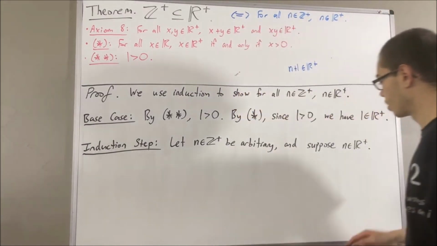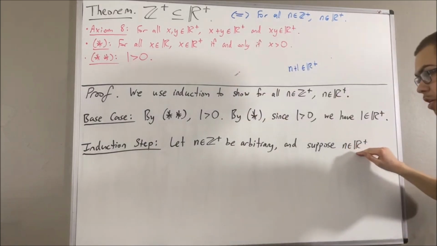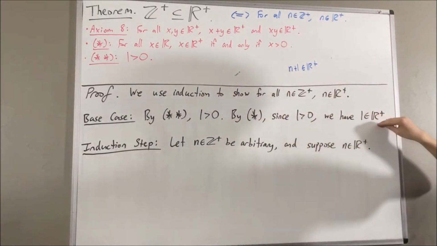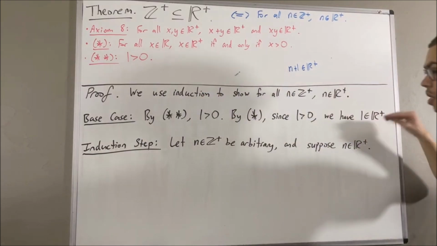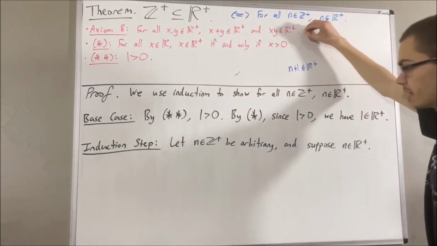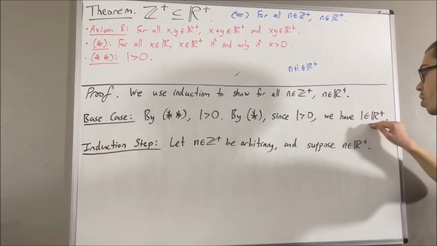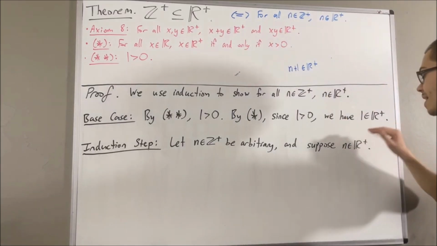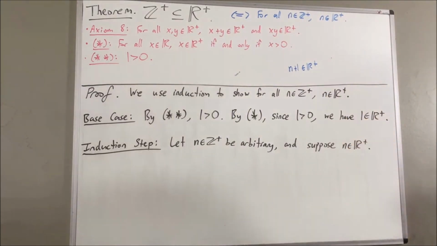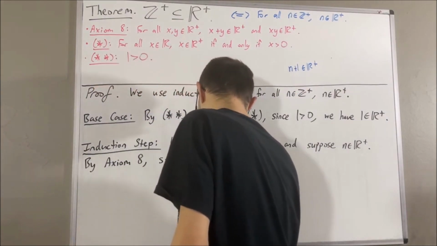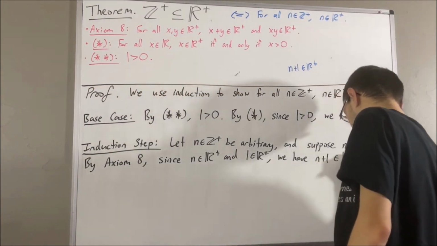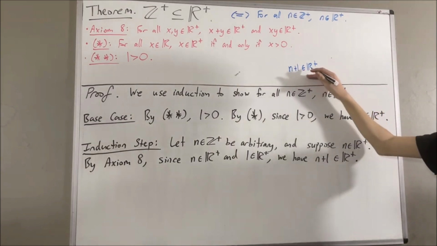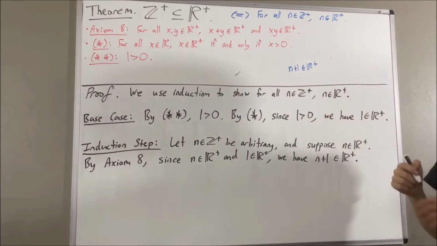Now, we know that n is a positive real number, and from the base case, we know that 1 is a positive real number. So then, by axiom 8, since n is a positive real number and 1 is a positive real number, that implies n plus 1 is a positive real number. And that is exactly what we wanted to show. So this completes the induction step.